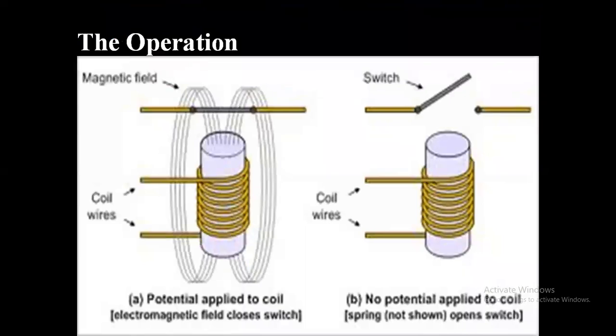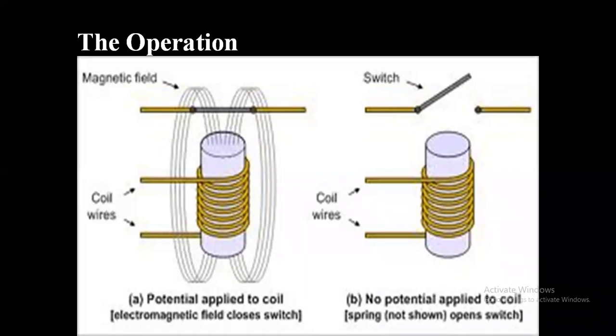So here the trip circuit is like an electromagnetic signal. When a signal is applied, it will generate a magnetic field and close the switch because of the current flowing through the coil wires, given by the signal from the relay.